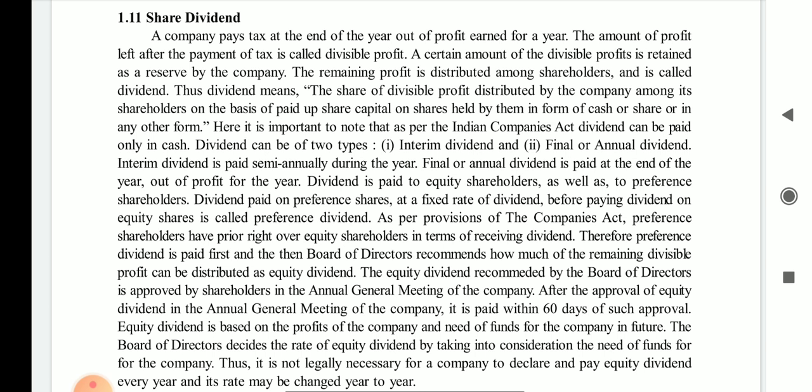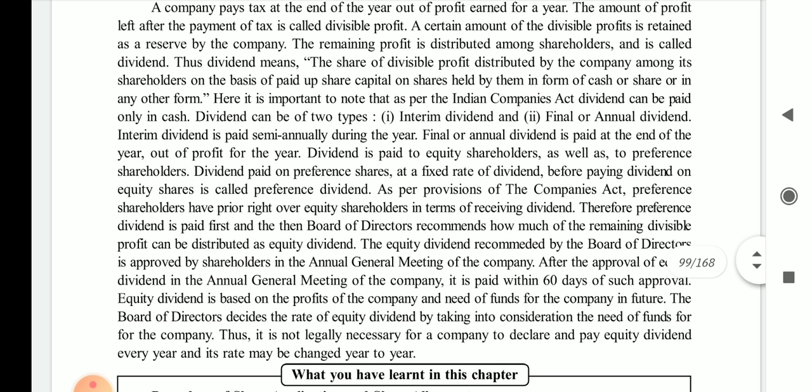A certain amount of divisible profit is retained as a reserve by the company, to meet unexpected expenses. The remaining profit is distributed among the shareholders and is called dividend. Whatever amount is left for the shareholders is known as the share dividend.